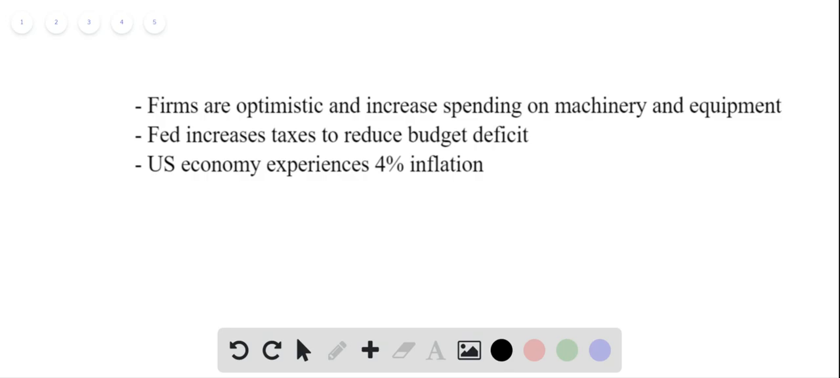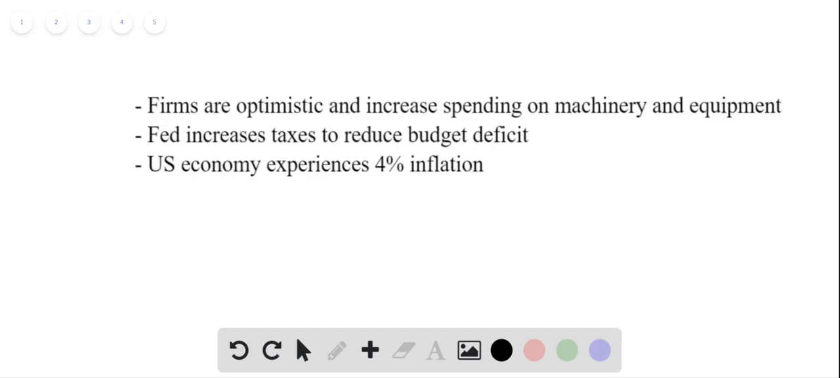The second scenario over here is that the Fed increases taxes to reduce the budget deficit. Now, increasing taxes will essentially lower consumers' disposable incomes, which means they will spend less. And so consumption falls and aggregate demand will shift to the left.